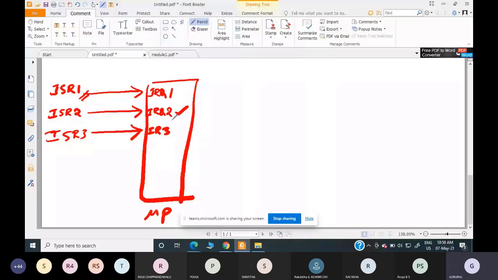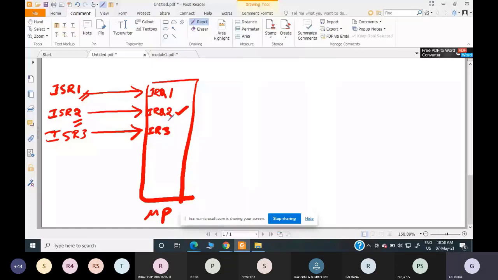It is ISR2, which contains the code that should be executed whenever interrupt request 2 has happened. The processor has to start executing ISR2, but the question is, where is ISR2 located?